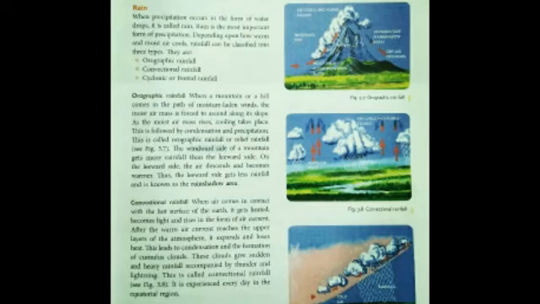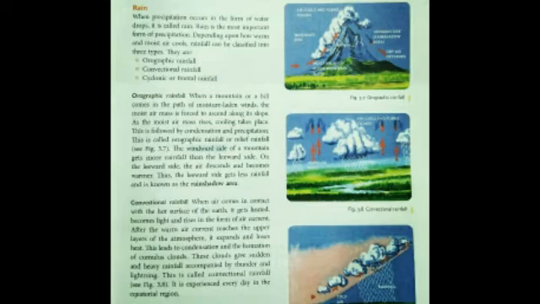Next we are going to see orographic rainfall. Can you see figure 3.7, children? When a mountain or a hill comes in the path of moisture laden winds, the moist air mass is forced to ascend along its slope, that is, travel along its slope. As the moist air mass rises, the cooling takes place.